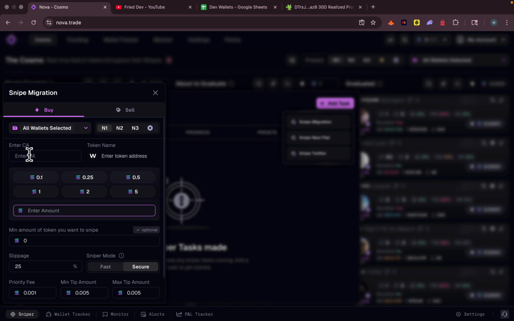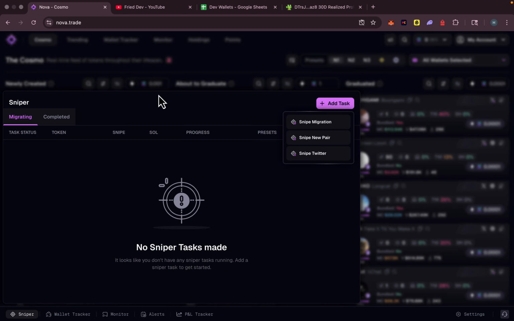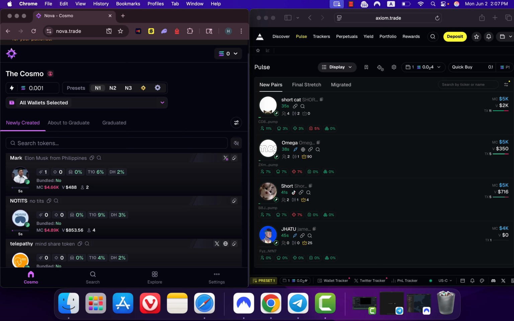We also have snipe migrated tokens. You can enter the contract, but this is a feature that Axiom or Bullx also offers, so it's not something special. But when it comes to sniping dev wallets and sniping Twitter accounts, they are quite new and only Nova offers them. Okay guys, let me actually show you a very important thing because this is related to the speed.